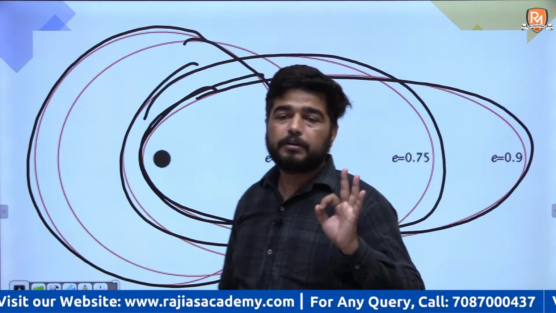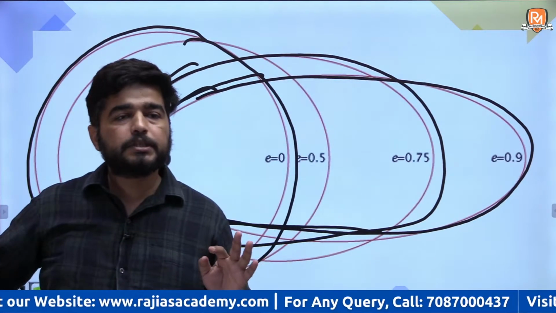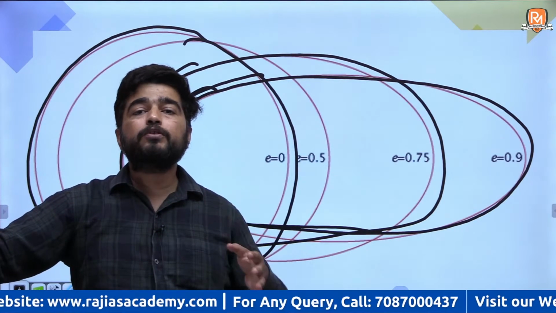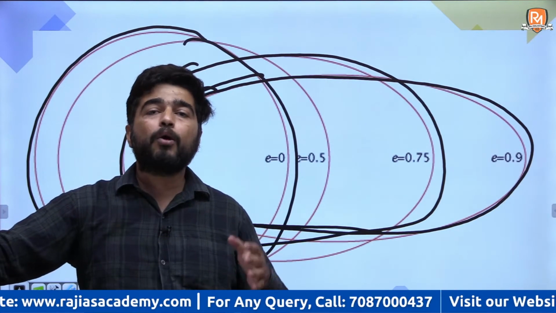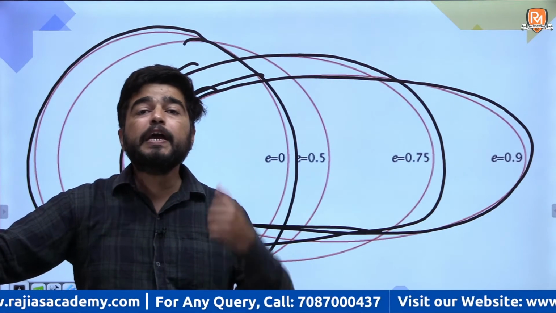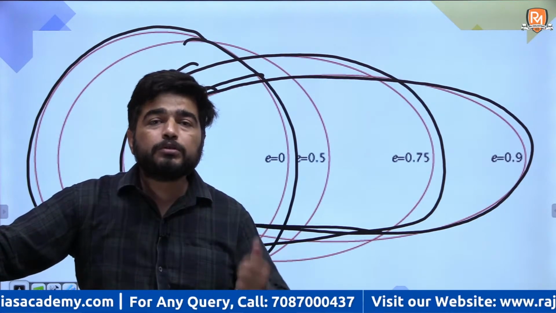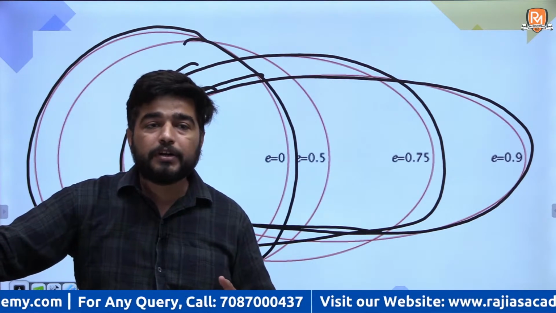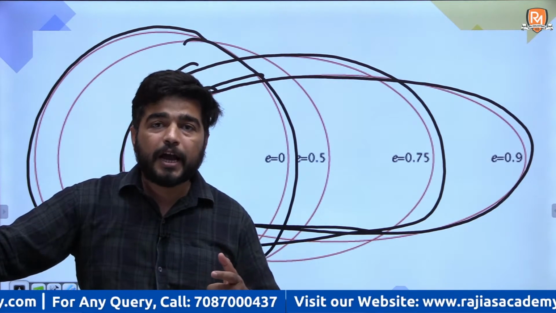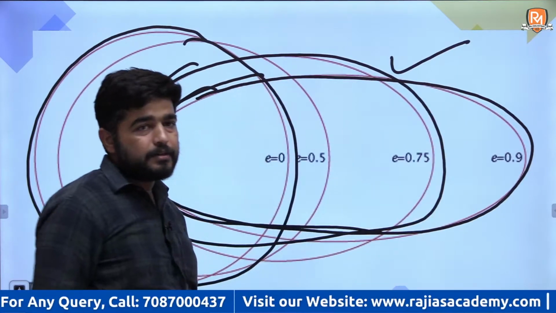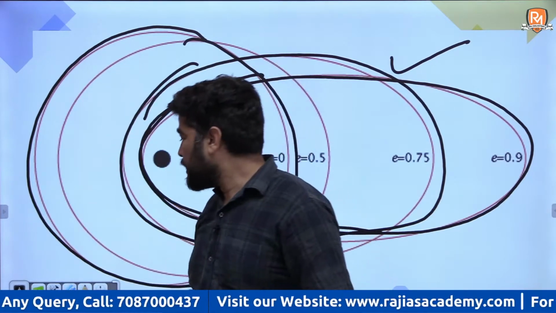I will give you a simple example. Most of the countries in the equatorial region or in the tropics launch their satellites in near circular orbit, and most of the countries like Russia and Scandinavian countries launch their satellites in highly elliptical orbit. The reason I will tell you.